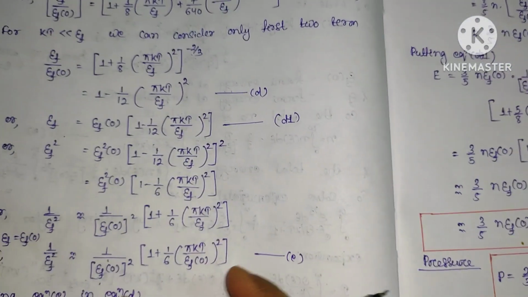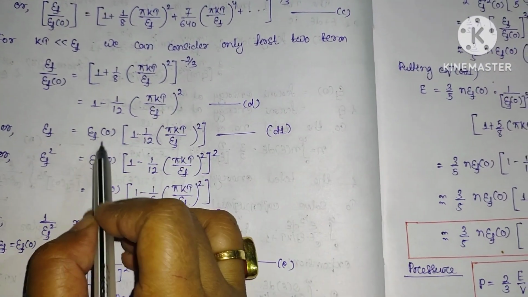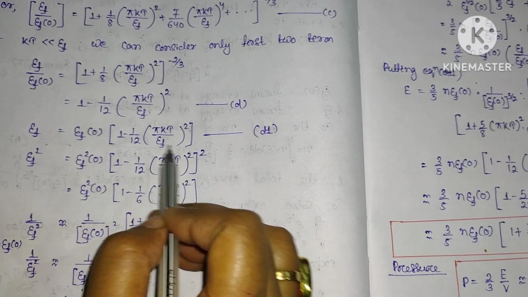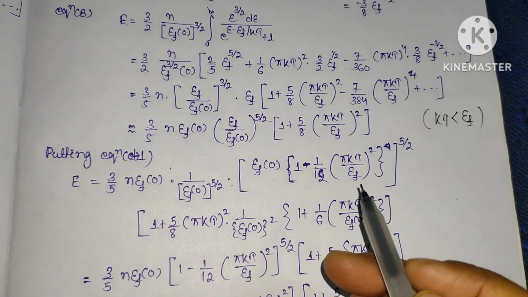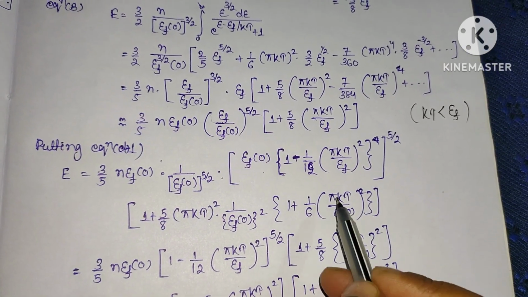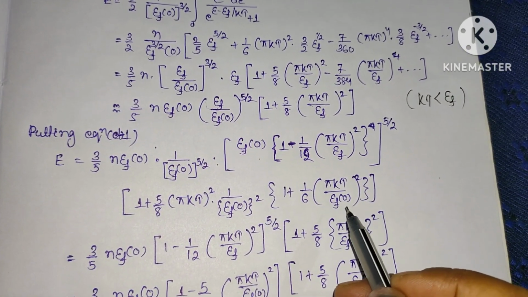Again for this d1 term, E_F(0) times 1 minus 1/12 into this much. So simply we have substituted it here: 1 plus 1/6 π kT divided by E_F(0), whole squared.